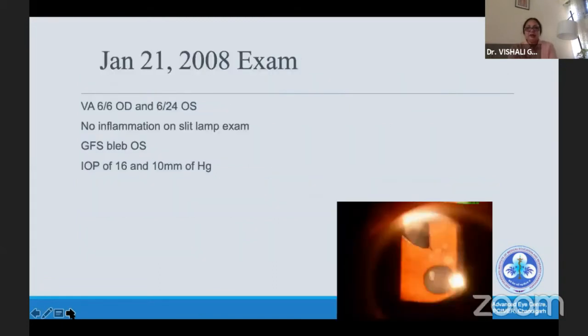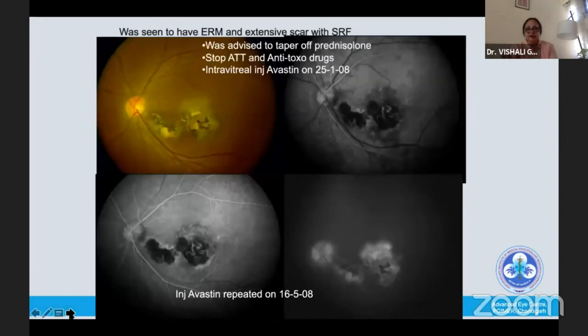So when we examined, her vision was 6/24. There was no inflammation. She did have a glaucoma filtration bleb because of the surgery, too many steroids, and pressure was controlled. This is what she looked like.